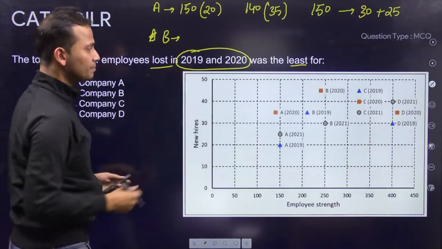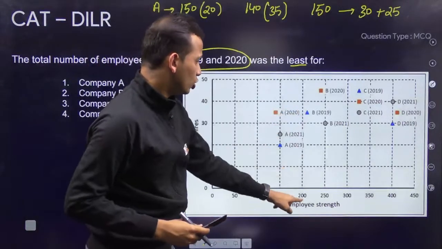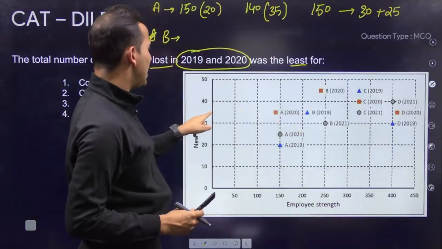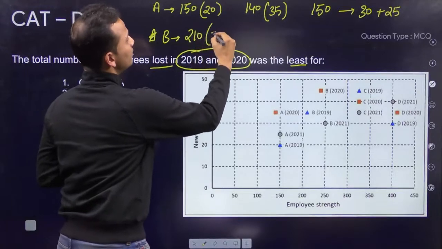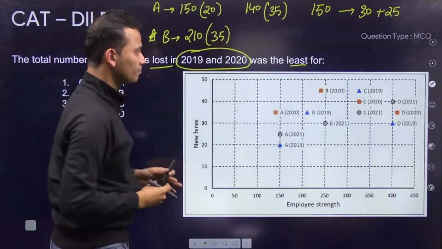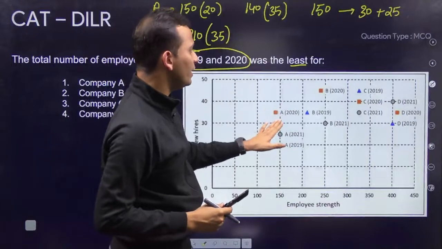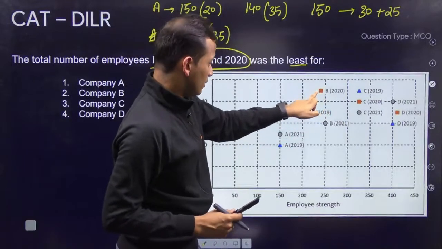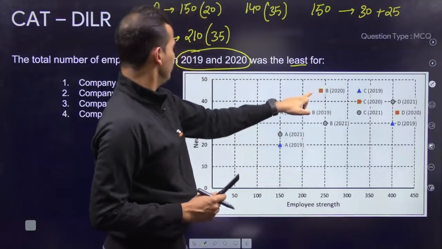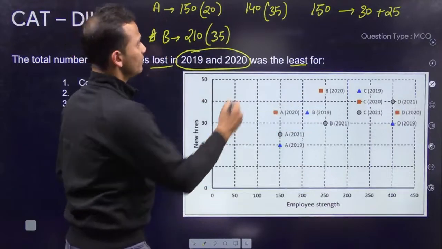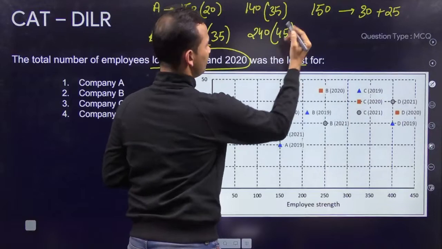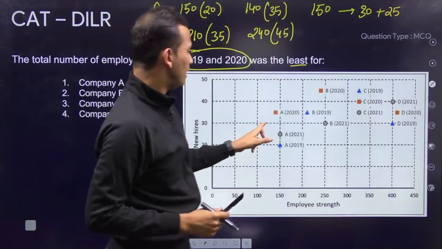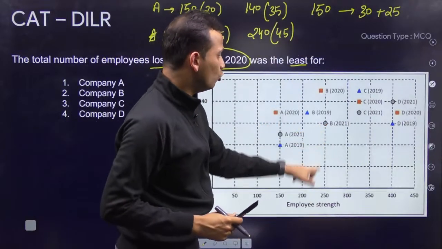So company B, 2019, 210 and 35 new employees. 2019 done. 2020, company B, 240 and 45. And then third year, company B, 250.